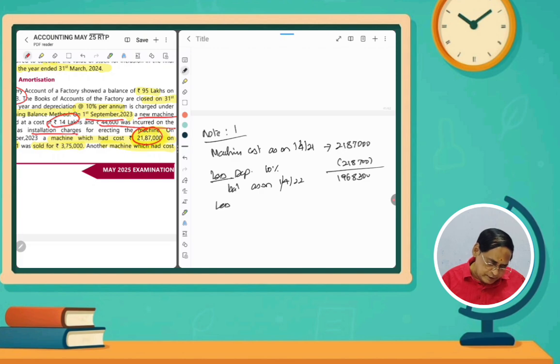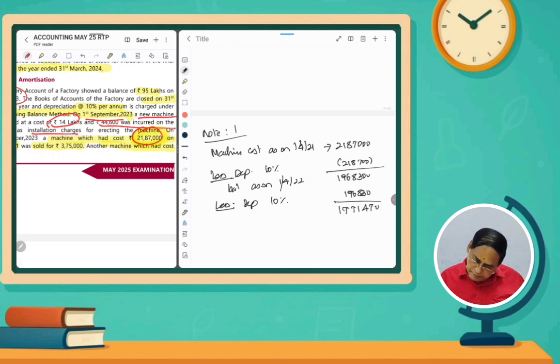Less depreciation at 10%. So 10% depreciation will be 1,96,830. If we deduct it, the value is 17,71,470.